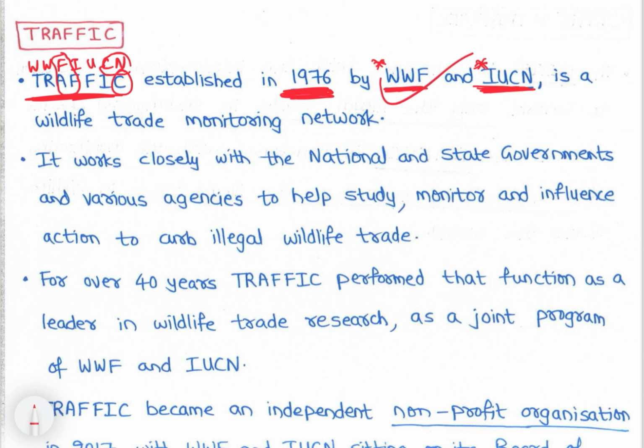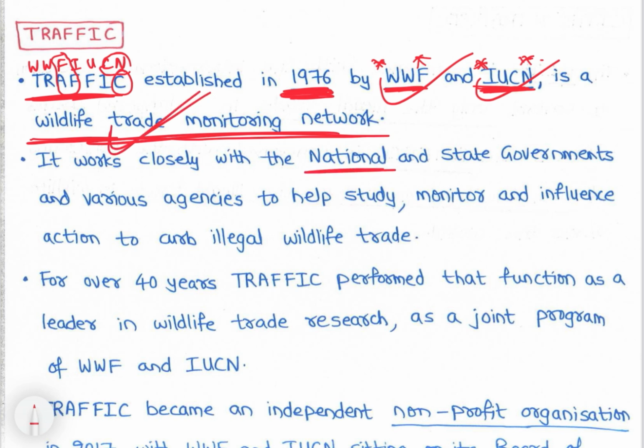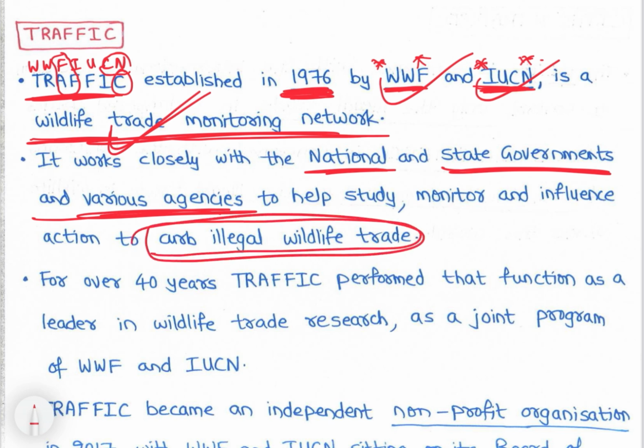Formed by two important NGOs, WWF and IUCN, it is a wildlife trade monitoring network. It monitors wildlife trade, right. It works closely with national and state governments and various agencies to help study, monitor and influence action to curb illegal wildlife trade.